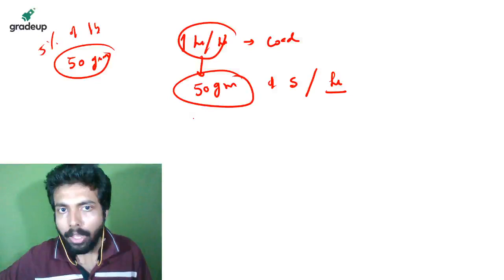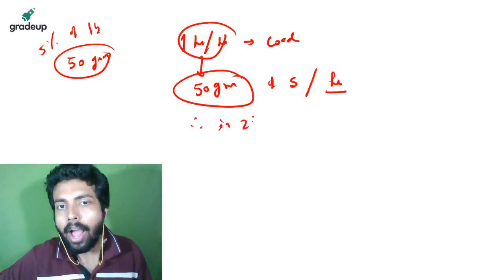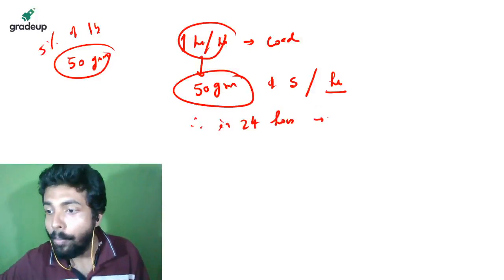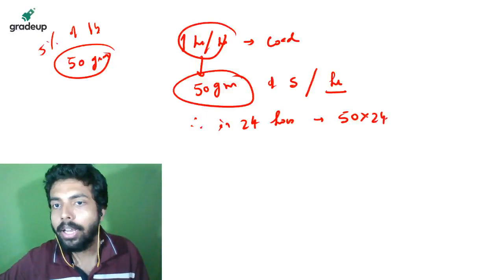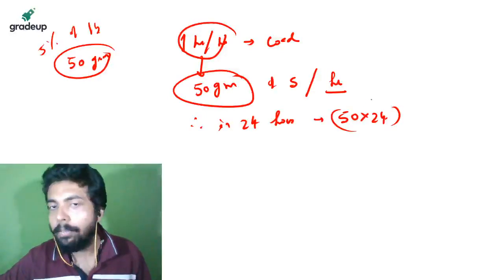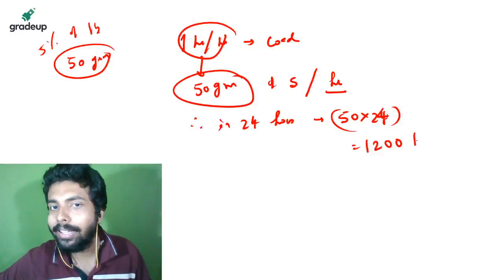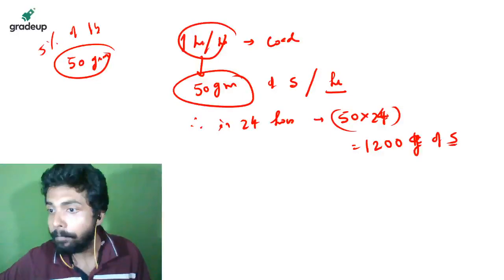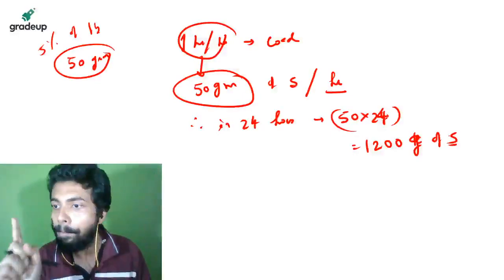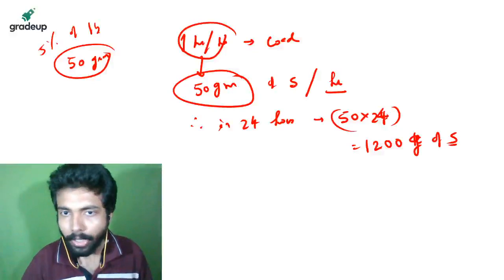Okay. So that means in 24 hours, how many grams of sulfur is burnt? 50 into 24. NAT का मतलब होता है न्यूमेरिकल आंसर टाइप क्वेश्चंस. You know this thing. 50 into 24 मतलब होता है क्या? 1200 gram of sulfur is being burnt per day, right?